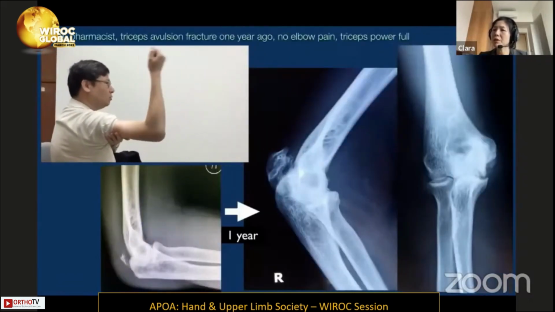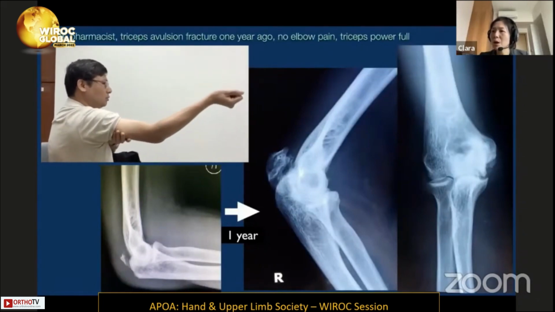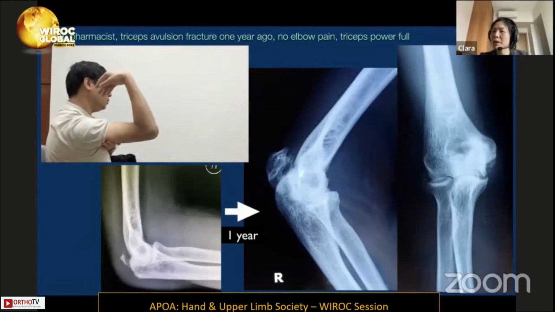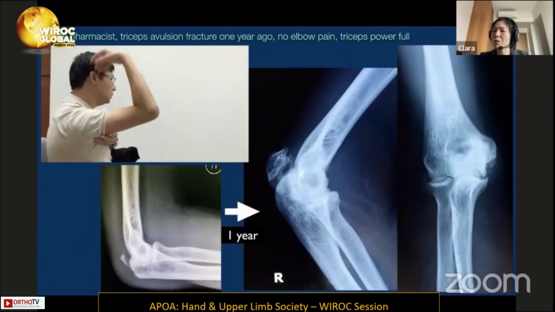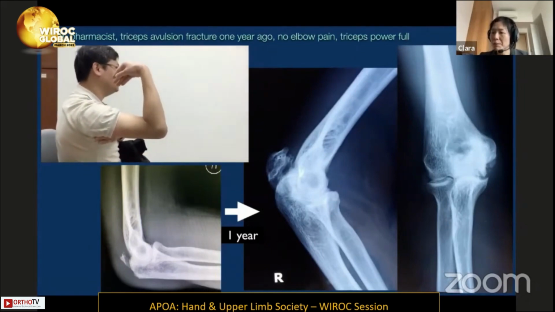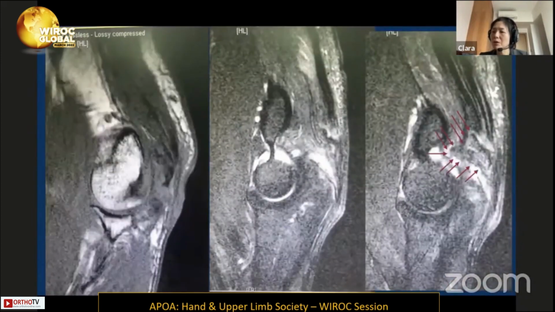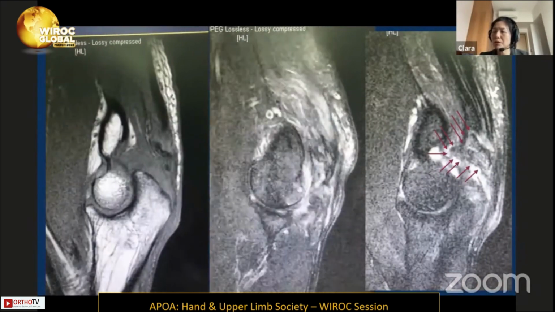This is a 48-year-old man with triceps avulsion fracture 1 year ago. He said he had no elbow pain, the triceps power was full, but he requested a better range of motion. X-rays show that the triceps avulsed bone already healed with the olecranon at a distance, but it overgrew as heterotopic bone at the back of the elbow, blocking the extension. MRI is helpful and shows that the heterotopic bone was encased in the triceps tendon and impinging on the posterior elbow.